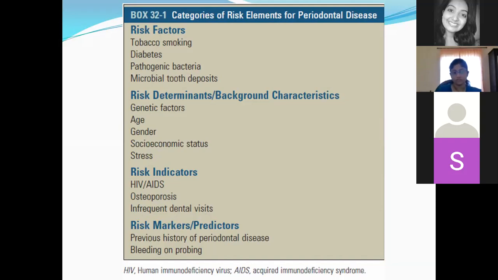The only thing you're supposed to remember is what comes under what: what is modifiable, what is non-modifiable, what is an indicator. Indicator means it is associated with the disease, but not confirmed. Markers or predictors means they are not the cause, but they are associated with the disease.